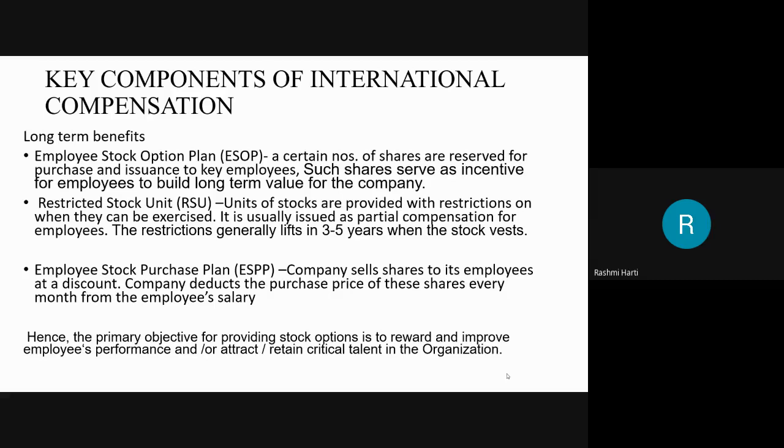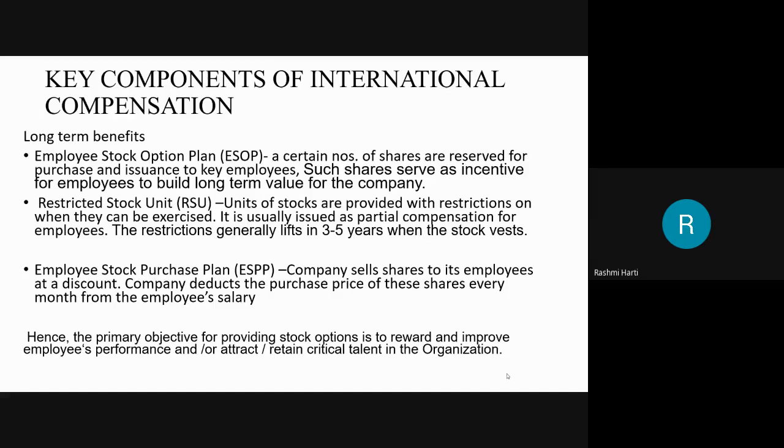Then you have the restricted stock unit, which is another long term benefit given to the expatriate. Here, units of stock are provided with restrictions on when they can be exercised. It is usually issued as partial compensation for the employees. Restrictions generally lift in 3 to 5 years, when the stock vests.